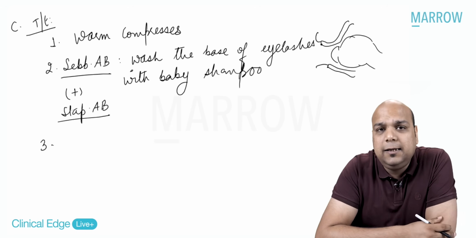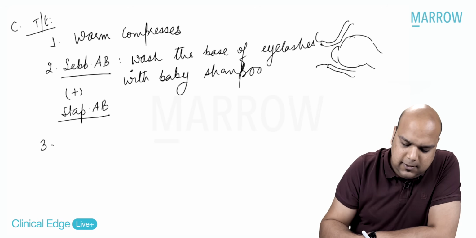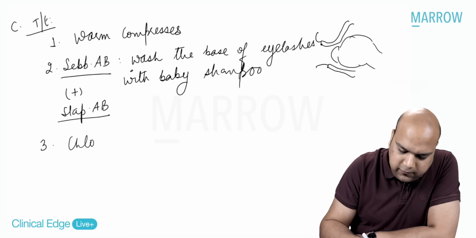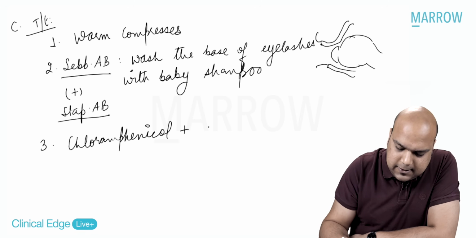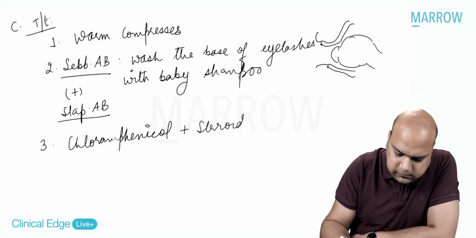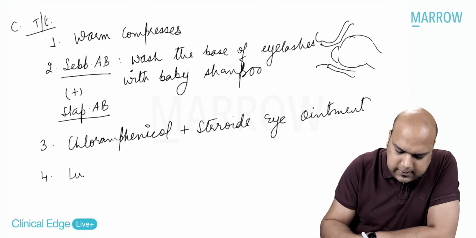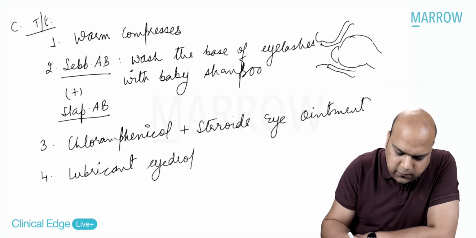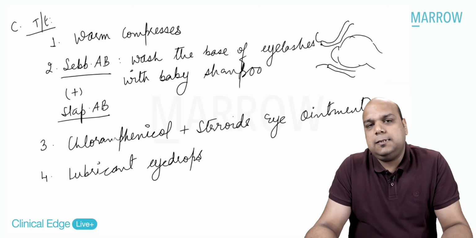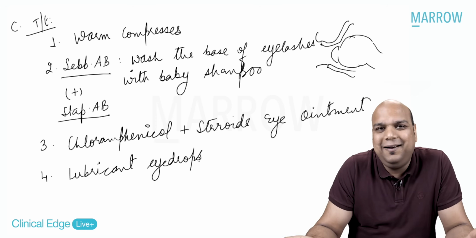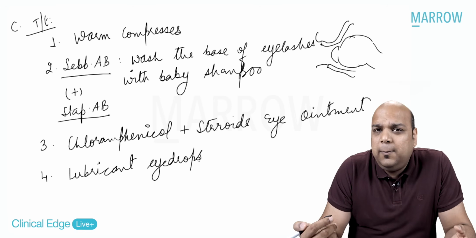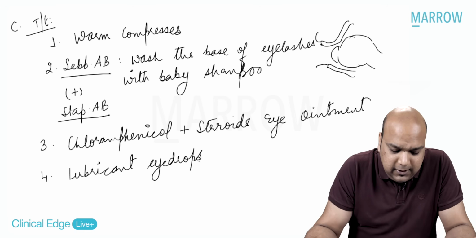Thirdly, everybody, the third thing that you can do is give chloramphenicol plus steroid eye ointment, and then lubricant eye drops, obviously, because there is a lot of foreign body sensation in all these three cases. This is what can be done, or this is what should be done. This is essentially the treatment for blepharitis, and that's what the case is.